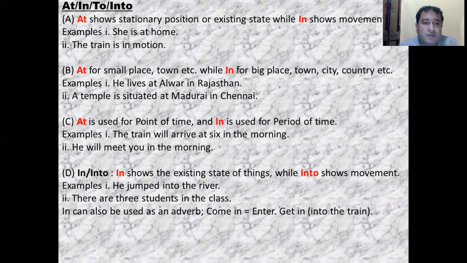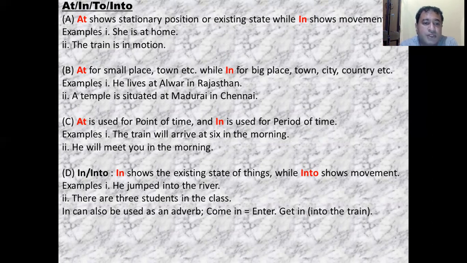At is used for a small place while in is used for a bigger place. So for example, he lives at Alwar in Rajasthan. Alwar is in Rajasthan. Comparatively, Alwar is a smaller place and Rajasthan is a bigger place. That's why we have used at with the smaller place and in with the bigger place. A temple is situated at Madurai in Chennai. For a smaller place we use at, and for a bigger place we use in. I live at Bandlav in Jammu. So Bandlav is a smaller place and Jammu is a bigger place, so I use at with the smaller and in with the bigger place.